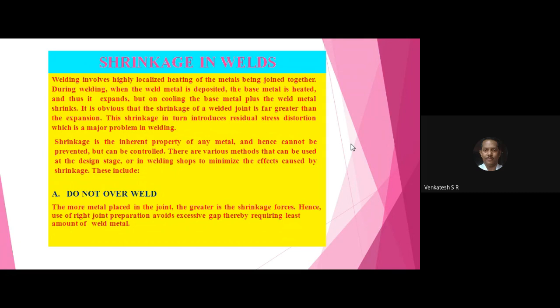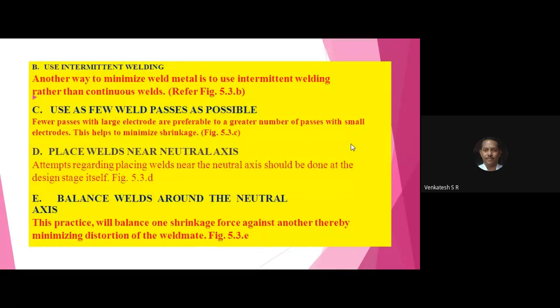Subdivision A, do not overweld. Subdivision B, use intermittent welding.